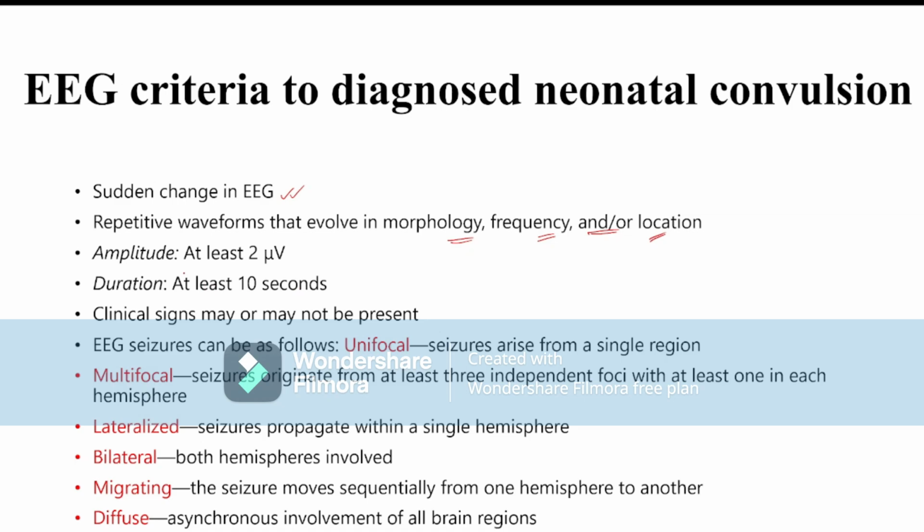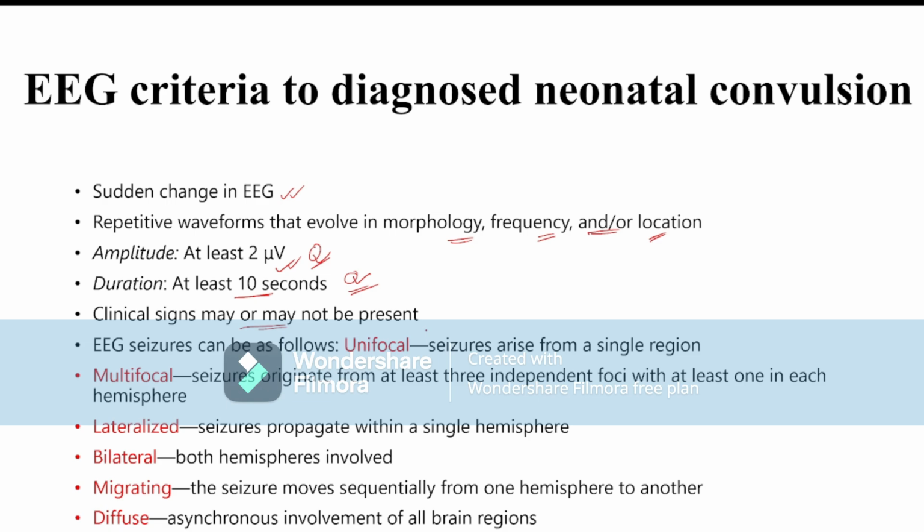The amplitude is more than 2 microvolt. This is an MCQ. That means an amplitude of more than 2 microvolt is needed to diagnose neonatal convulsion. And the duration of this abnormal electrical activity is at least more than 10 seconds. Only if the abnormal electrical wave activity lasts more than 10 seconds is the child diagnosed as having neonatal convulsion. Clinical sign may or may not be present.